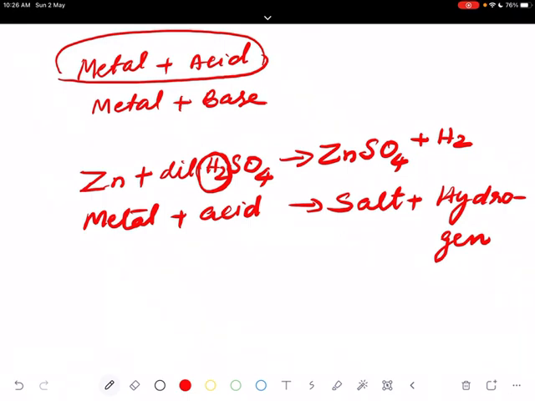You can check the presence of hydrogen gas by bringing a lighted candle near the gas. It will burn with a pop sound. Burning of hydrogen gas with a pop sound.